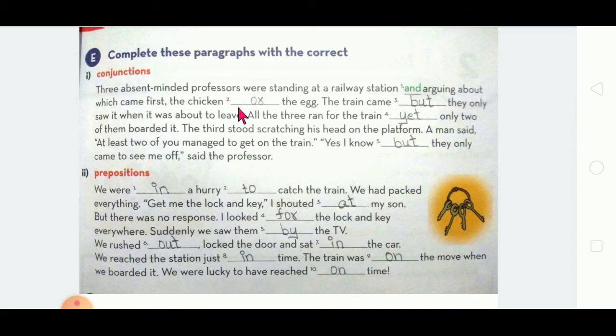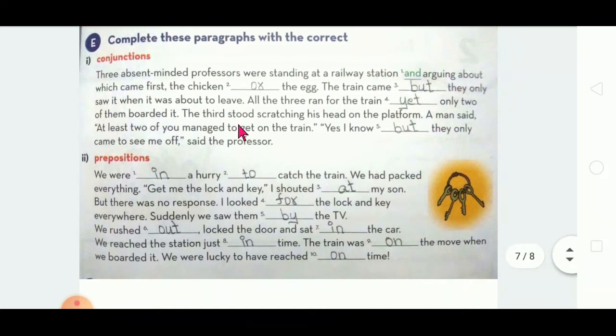So what will come here? Or, this or that. Okay, the train came, but they only saw it when it was about to leave. While the train was moving, at that time only they noticed the train.